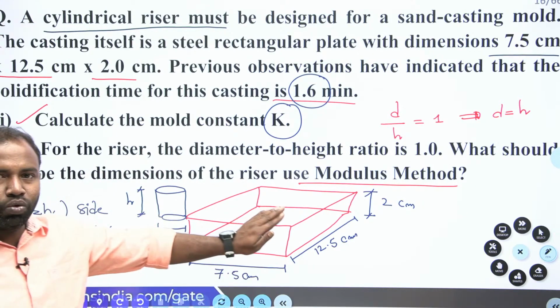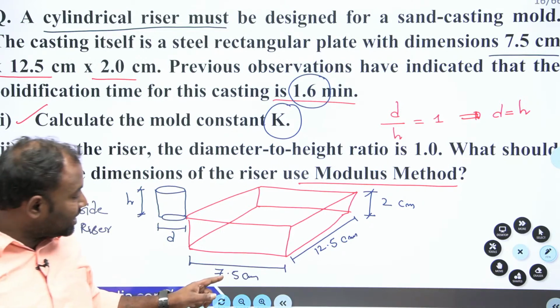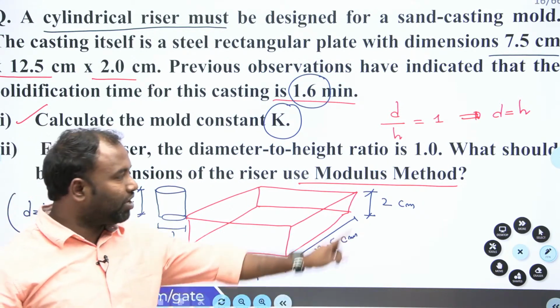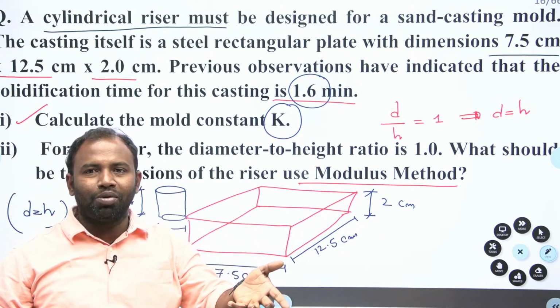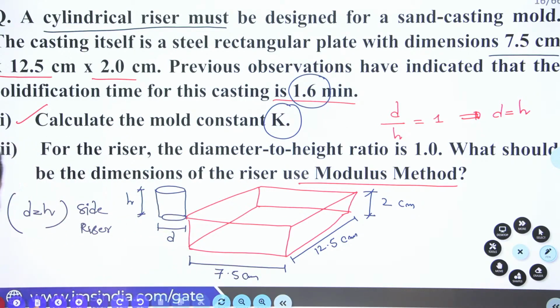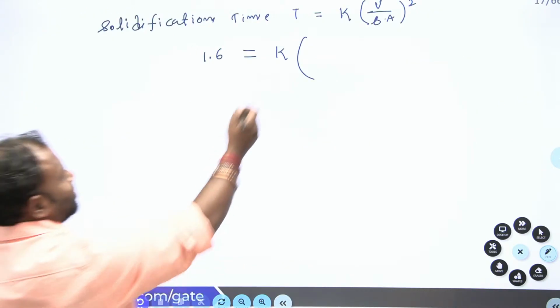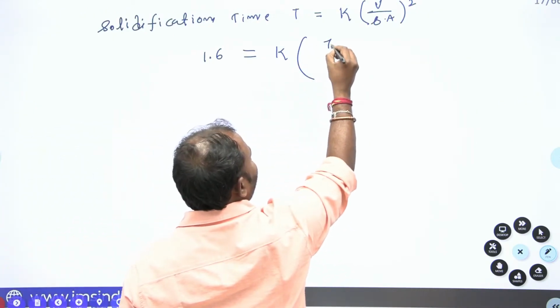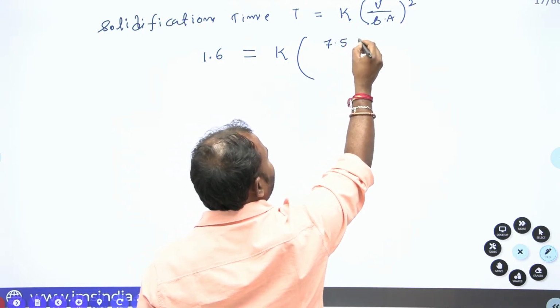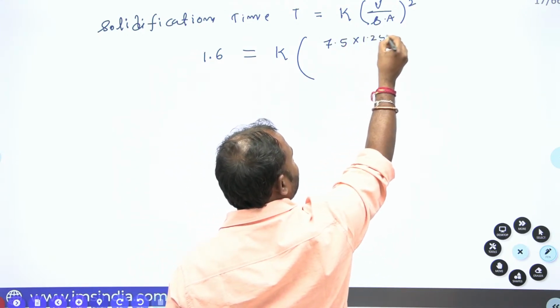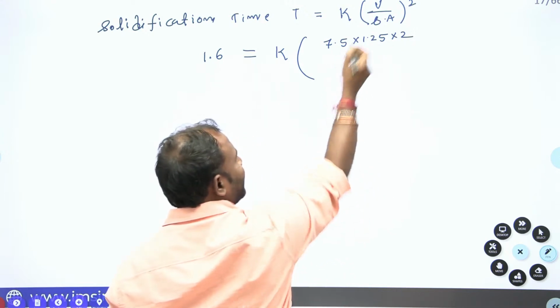Now how to calculate the volume of casting? Volume of casting is equal to 7.5 into 12.5 into 2, so that you are going to get the volume of casting. Clear, everybody? Right. So volume of casting is 7.5 into 12.5 into 2.